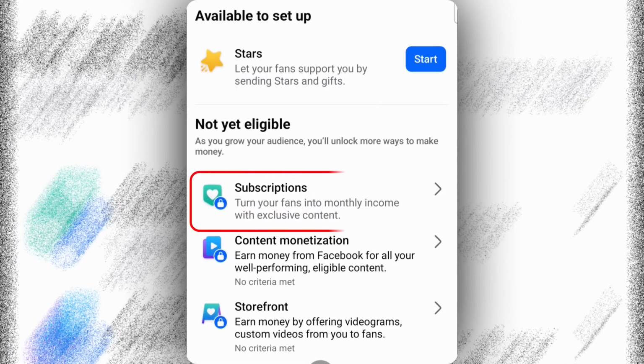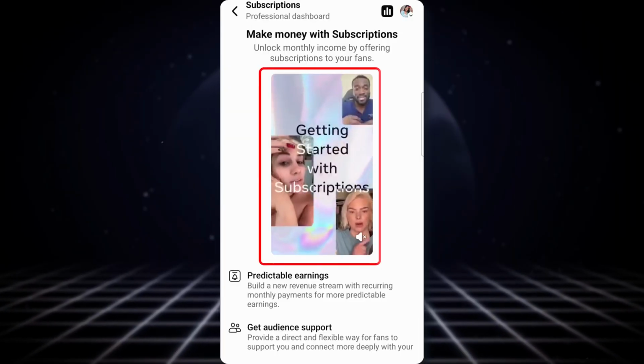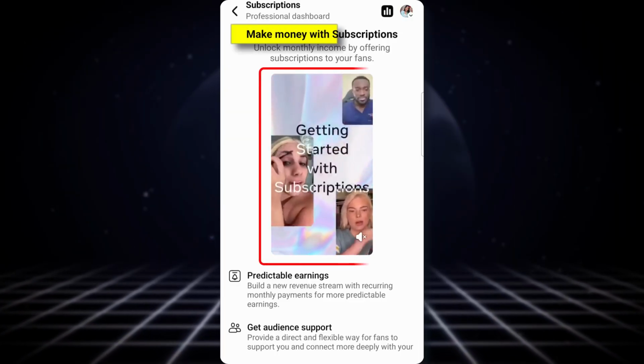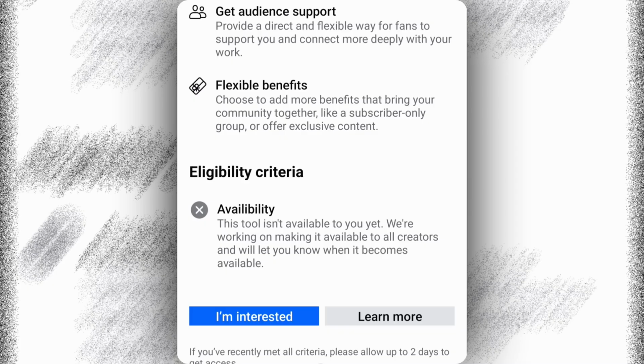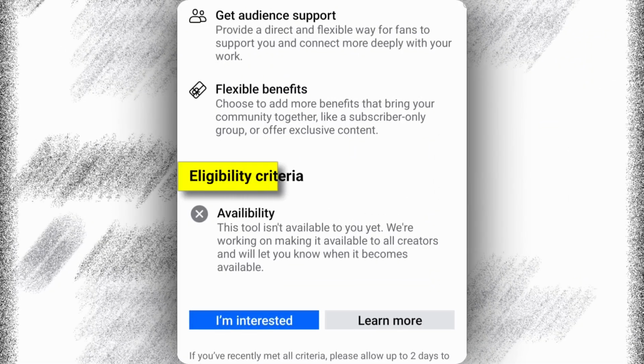After coming back, we click on the option of subscription below. As soon as you click, here also it will be told according to the video how this subscription works. But to see its criteria, as soon as you come down a little, here in this account below the criteria, you can find a cut mark in this way.